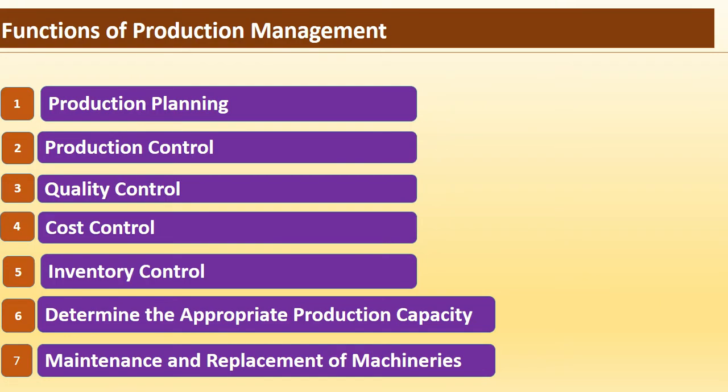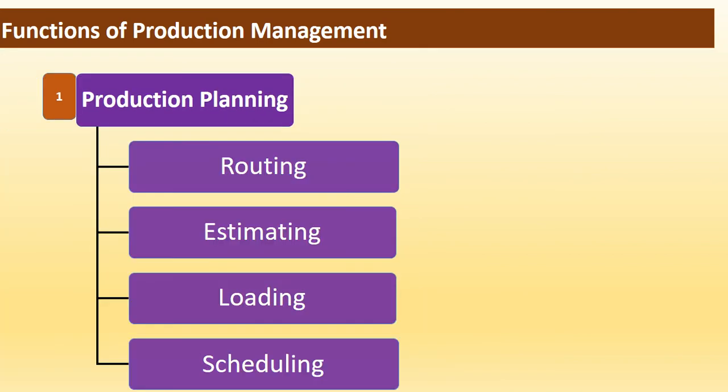First function of production management is production planning. Production planning includes the decisions regarding routing, estimating, loading, and scheduling, which directs the different activities in specific sequence that reduces the time and improves the productivity. Now let us see what is meant by routing.